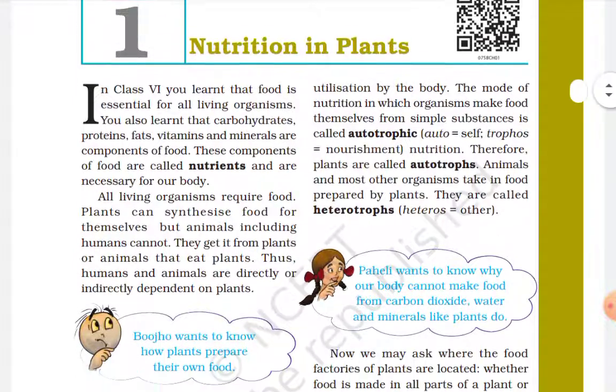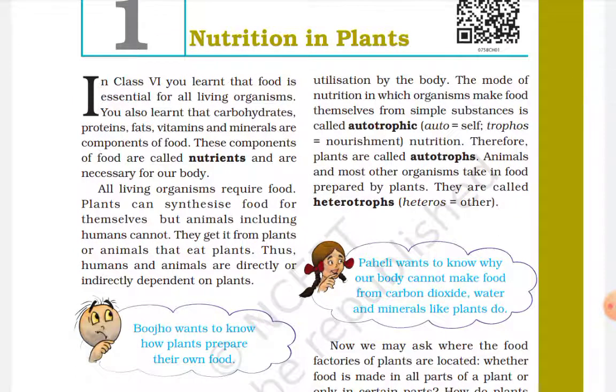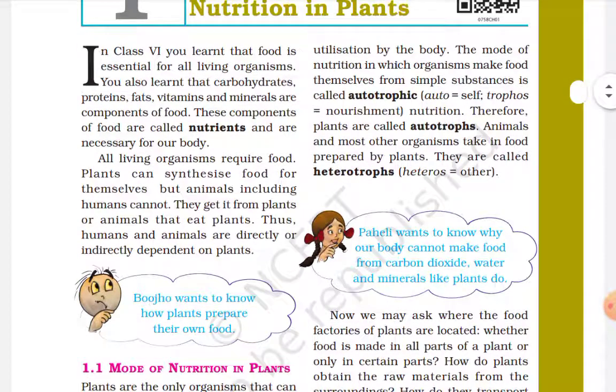All living organisms require food. Plants can synthesize food for themselves, but animals, including humans, cannot. They get it from plants or from animals that eat plants. Thus, humans and animals are directly or indirectly dependent on plants.